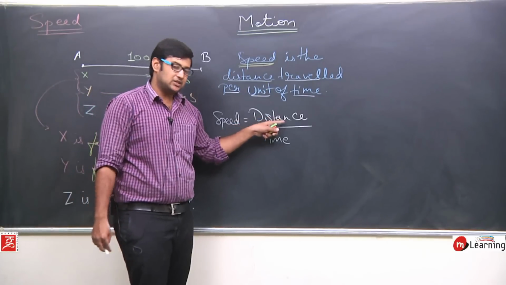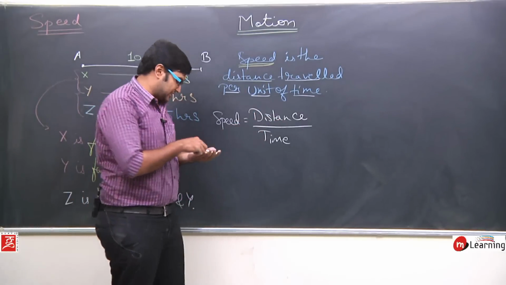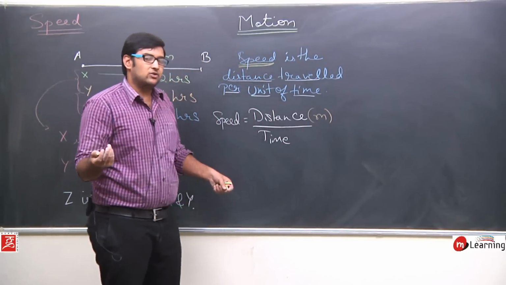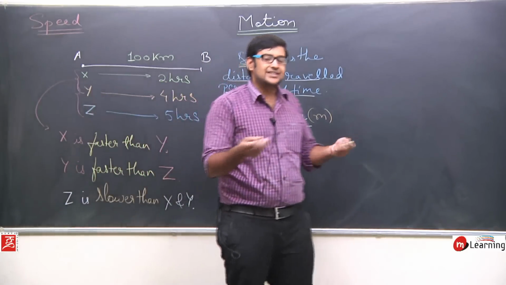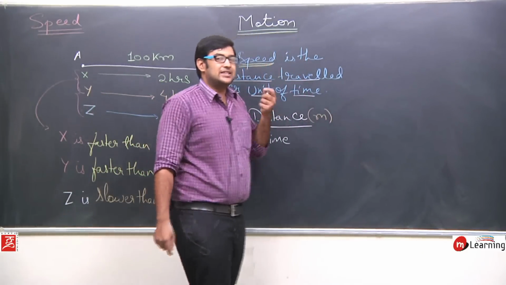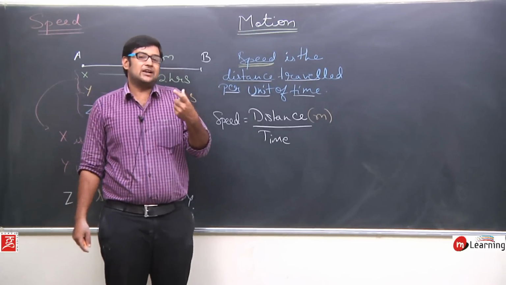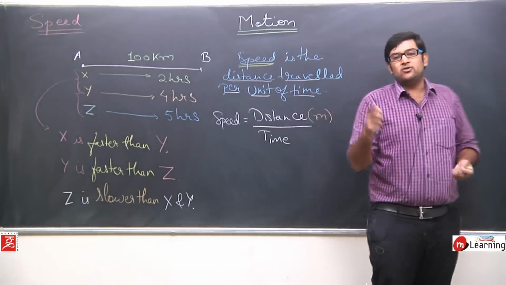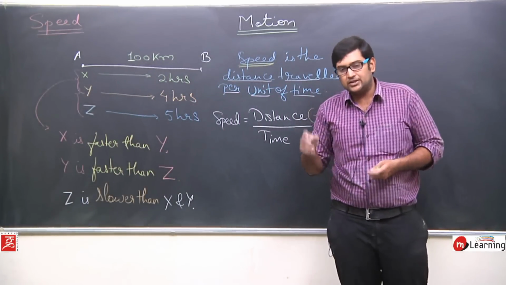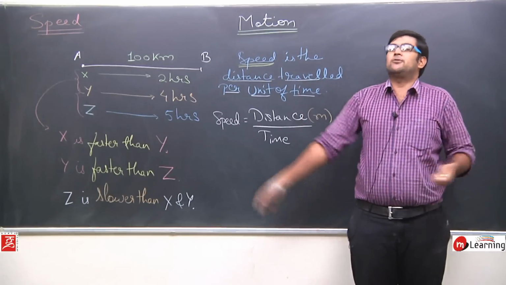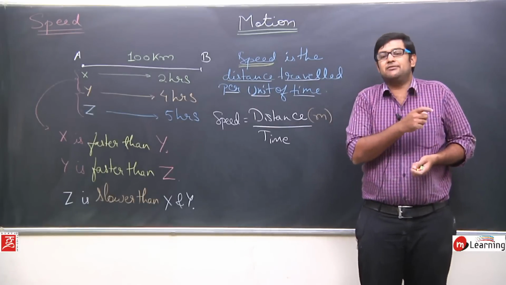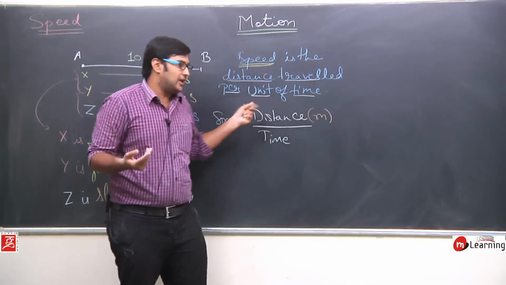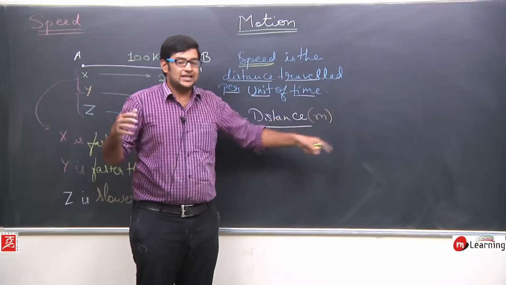Now what is the unit of this distance? The unit of distance we know could be meters, kilometers, miles, and there are various units, but there is a standard for the unit. For example, in your school the standard is that you have to wear a particular color of uniform, a standard uniform which is followed by all the students. In a similar way in physics we have some standards, that if we write distance, then we have to use the unit of distance as meters.